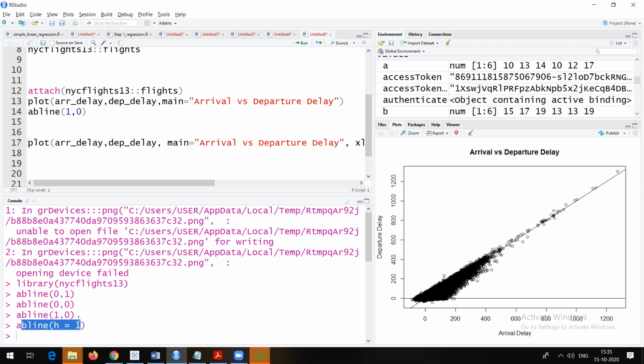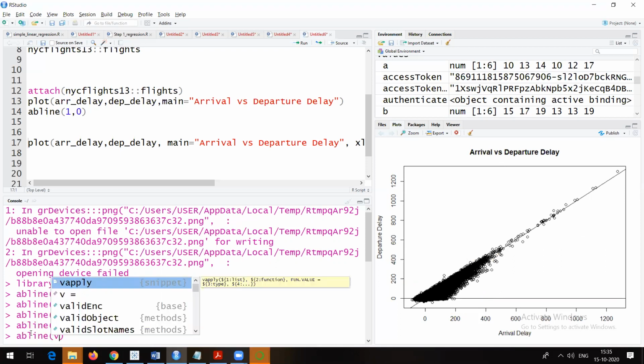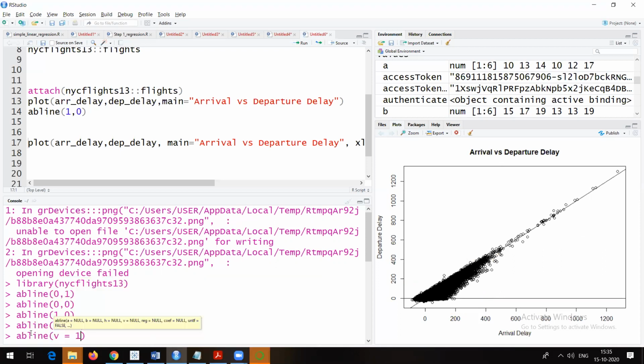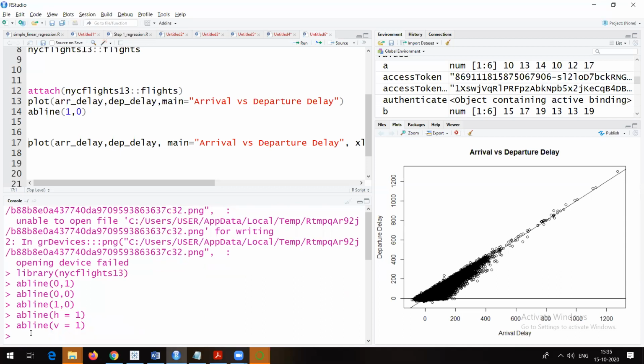Suppose you want to concentrate on part of the data, maybe below this one. What you can do is draw a line here, and draw a line here. That means you will concentrate only on this data. So for that purpose, you can use that horizontal line and vertical line. Let me show you if it is possible to try v equal to 1.